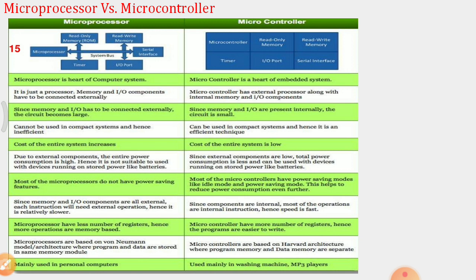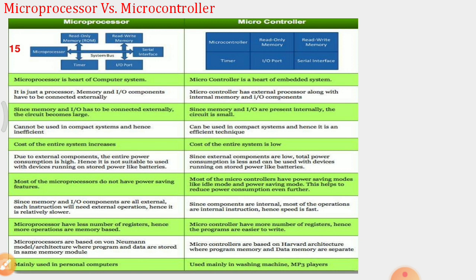The microprocessor is the heart of a computer system, whereas a microcontroller is the heart of an embedded system. The processor is just a processor, and memory and input output components have to be connected externally.